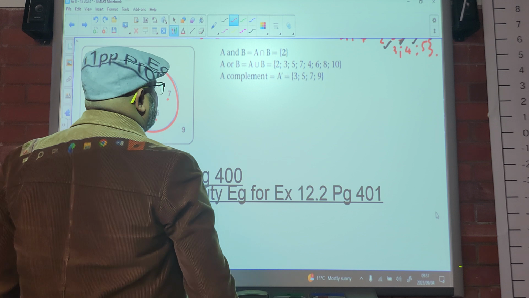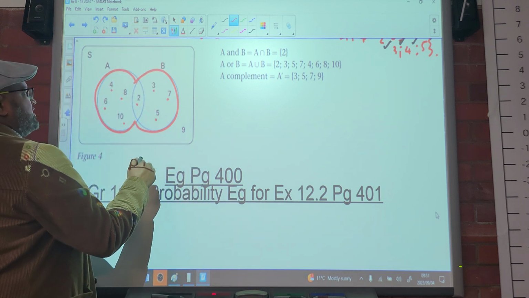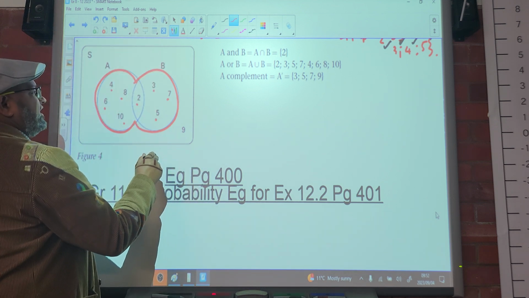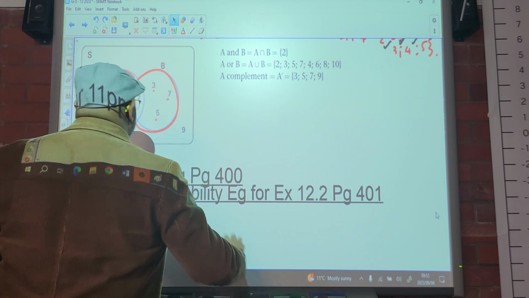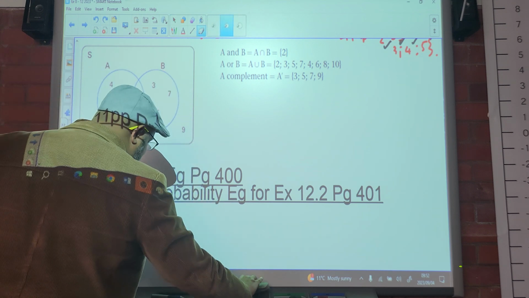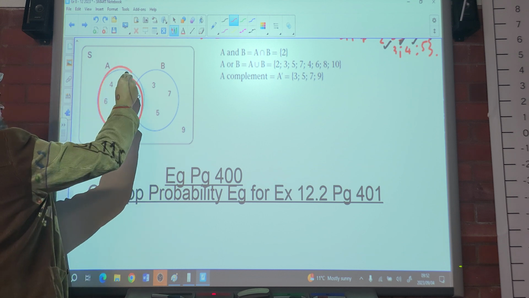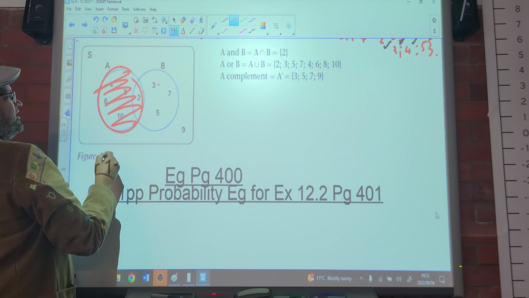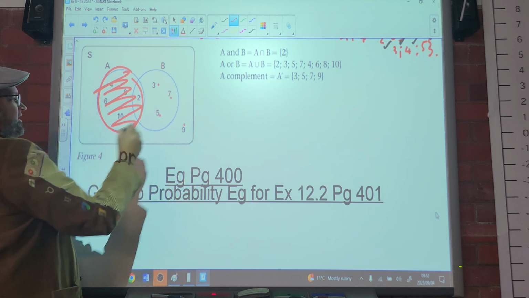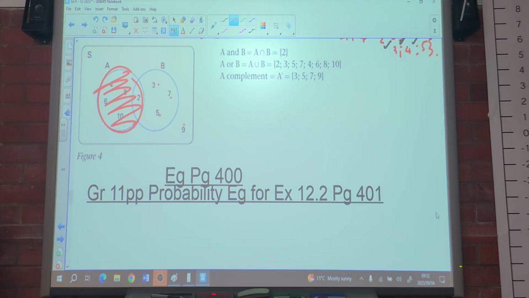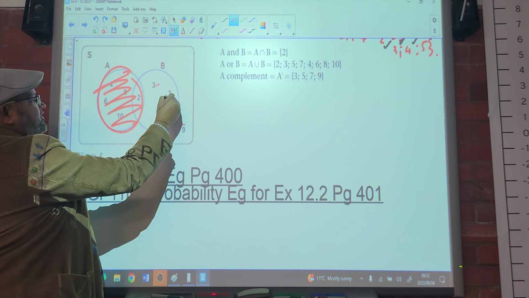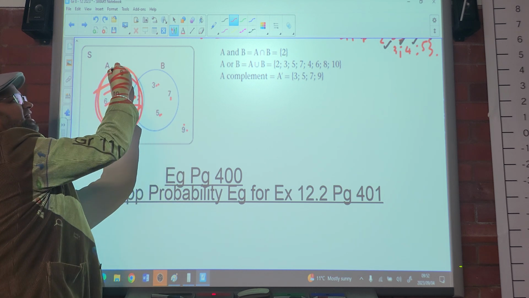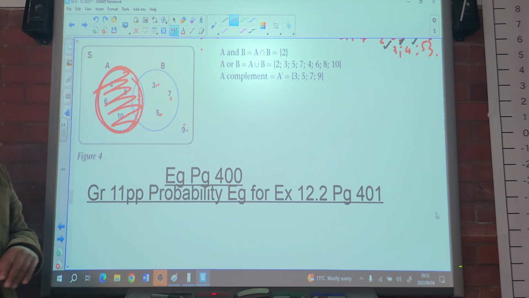Then it says the complement of A. That means I'm just taking out whatever belongs to set A, so this is omitted. That's why we're considering 3, 5, 7 and 9. And 3, 5, 7 and 9 plus everything in A will belong to the sample space, which means again they are complementary. You guys understand?